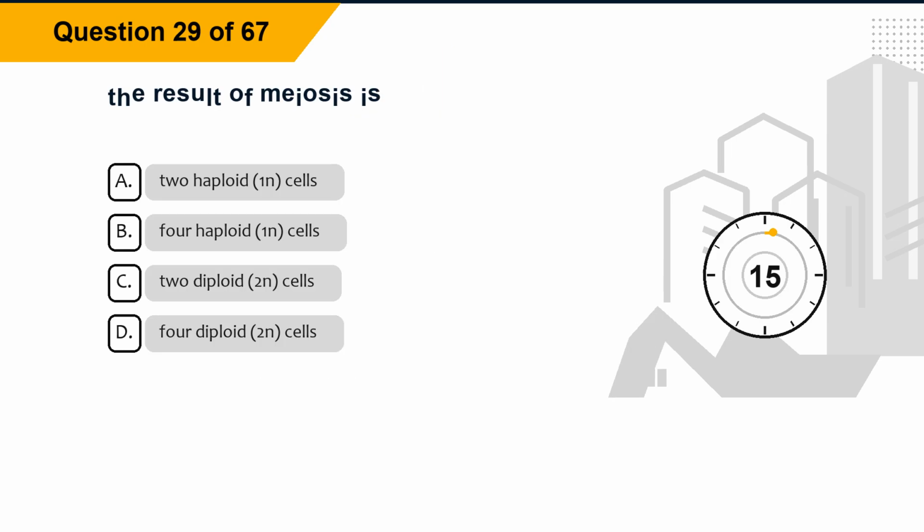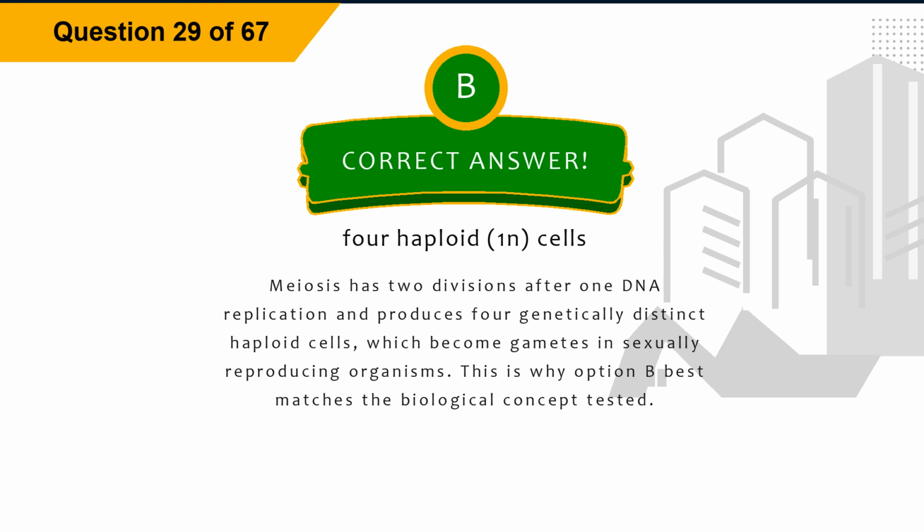Question 29. The result of meiosis is: option A, 2 haploid, 1N, cells. Option B, 4 haploid, 1N, cells. Option C, 2 diploid, 2N, cells. Option D, 4 diploid, 2N, cells. The correct answer is option B, 4 haploid, 1N, cells.